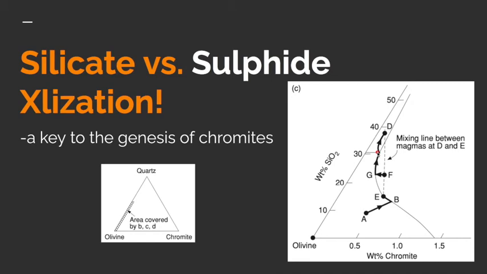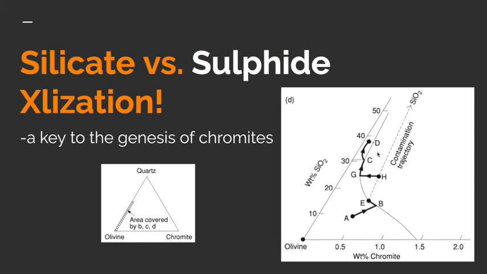And another way of forcing the magma composition into the chromite field is shown in this figure, where the magma at point E, or perhaps anywhere along the cotectic for that matter, becomes contaminated with siliceous material, perhaps by assimilation of crustal material, forming either the floor or the roof of the magma chamber. The contaminated magma will then have a composition that lies somewhere along the mixing line joining E to the SiO2 apex of the ternary diagram.